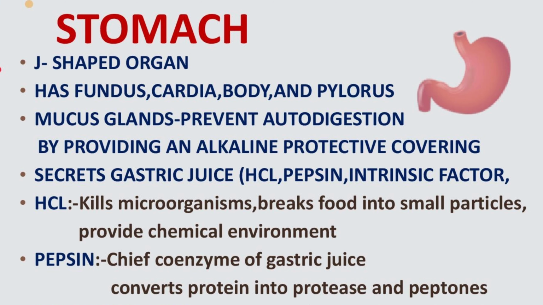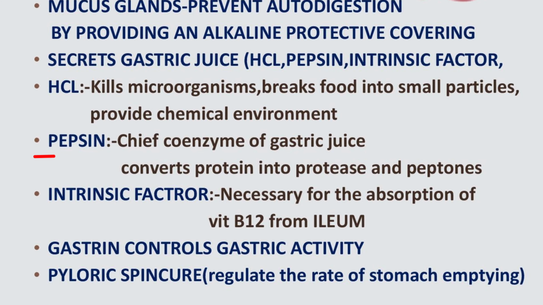The pepsin is the chief enzyme of gastric juice. It converts protein into proteoses and then peptones. The intrinsic factors are necessary for the absorption of vitamin B12 from the ileum. The gastrin controls gastric activity, and the pyloric sphincter is situated in the pylorus. It regulates the rate of stomach emptying into the small intestine.